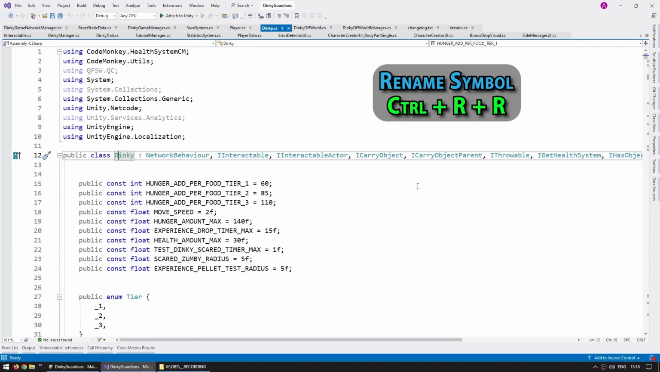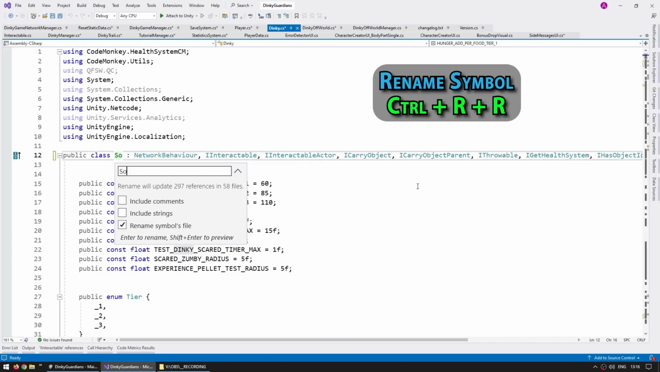So for example, here I am on the Dinky class, which is used throughout the entirety of this codebase. I can press Ctrl RR, and I can modify this whole thing and say something, and yep, like it says here, rename will update 297 references in 58 files. So this rename feature is really awesome, really useful. It automatically handles modifying everything, and everything is handled automatically for you.